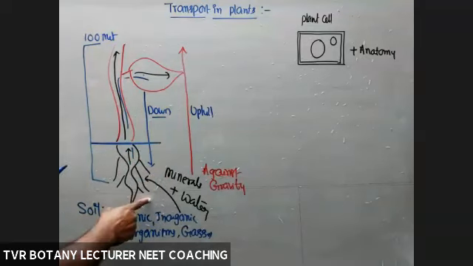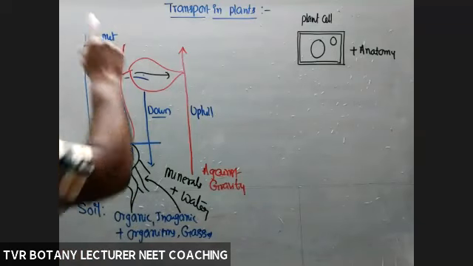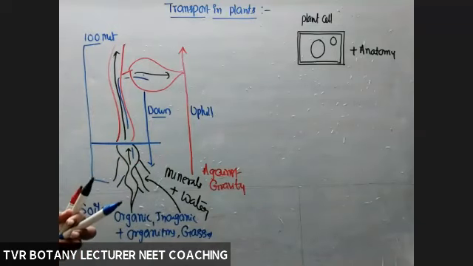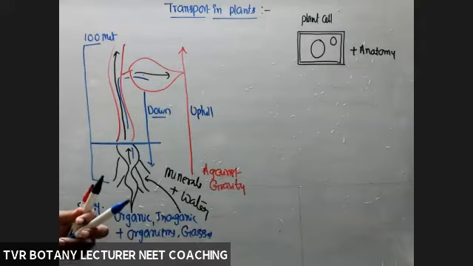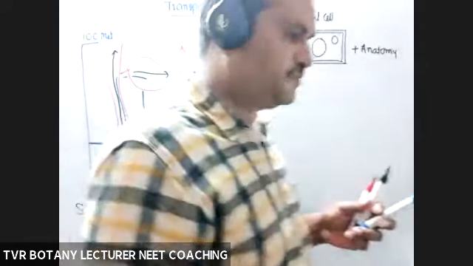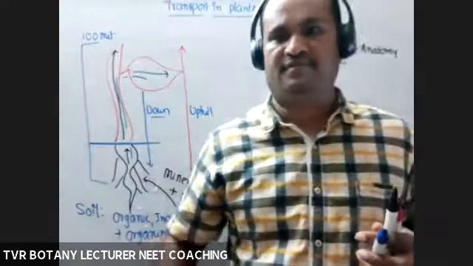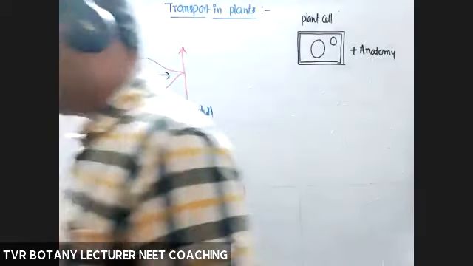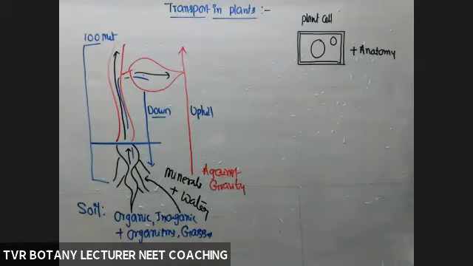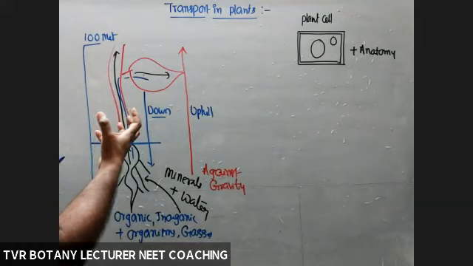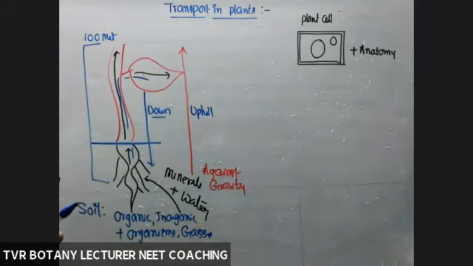They have to transport materials up to 100 meters or more than that. What about the transportation in the case of human beings? Up to 6 feet or 7 or 8 or 9 feet. But in this case, several meters. Okay, but without a so-called circulatory system, they are able to transport.